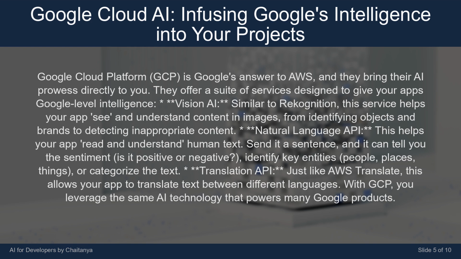This helps your app read and understand human text. Send it a sentence, and it can tell you the sentiment. Is it positive or negative? Identify key entities, people, places, things, or categorize the text. Translation API, just like AWS Translate. This allows your app to translate text between different languages. With GCP, you leverage the same AI technology that powers many Google products.